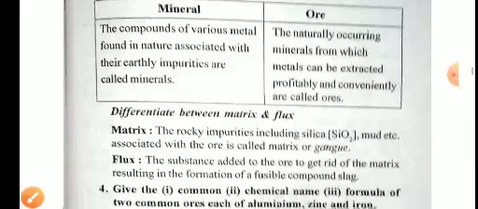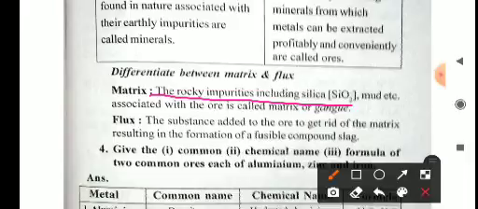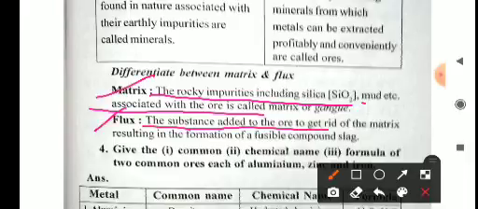Difference between matrix and flux. Matrix: the rocky impurities, including silica (SiO2), mud, etc., associated with the ore is called matrix or gangue. When these impurities are present with the metal, it is called matrix. Flux: the substance added to the ore to get rid of matrix, resulting in the formation of a fusible compound called slag.